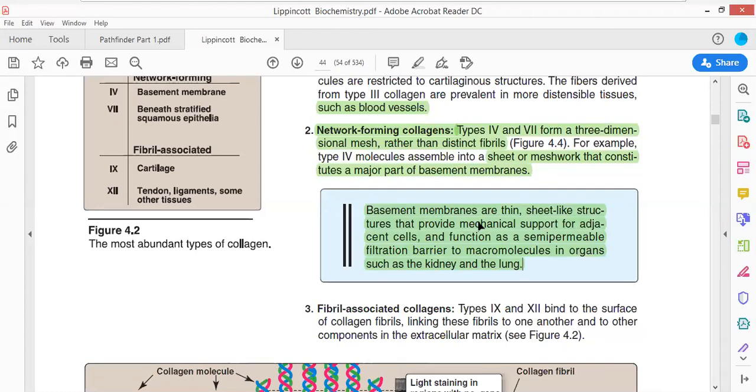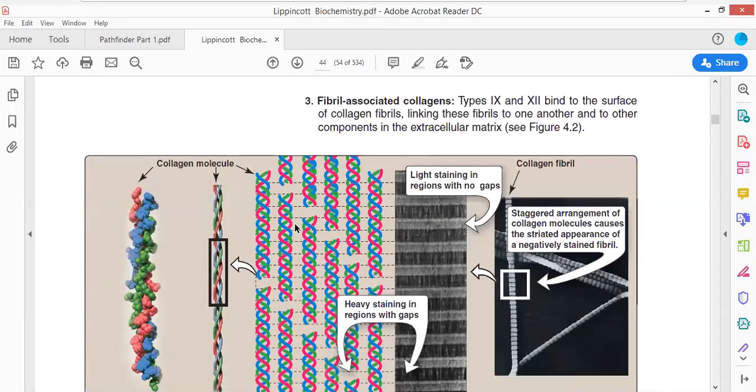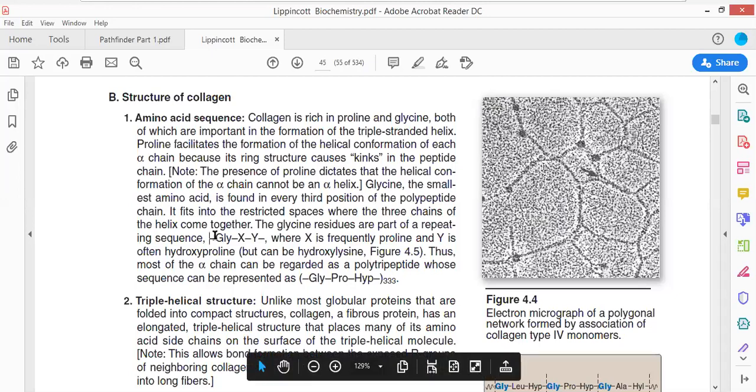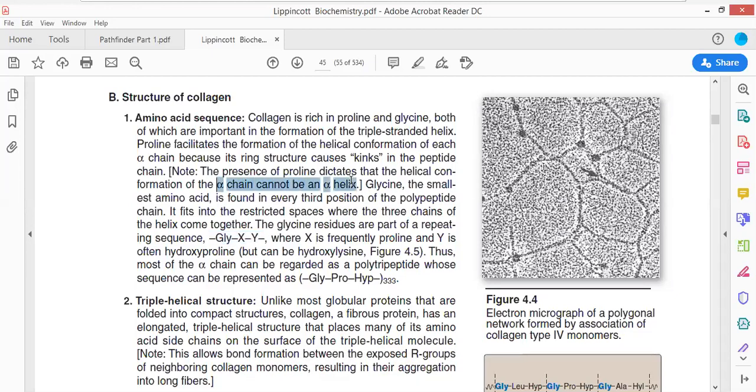Now, fibril associated collagen. There are other different types of collagen, but those are not at all interesting. Now, amino acid sequence. The collagen consists of 3 amino acid residues. Each alpha chain is present in the form of an alpha helix. The presence of proline dictates that the helical conformation cannot be an alpha helix, so proline is the one that will disrupt the alpha helix. We always know that. But what happens here is that the glycine residues are a part of a repeating tri amino acid chain, that is glycine X and Y.